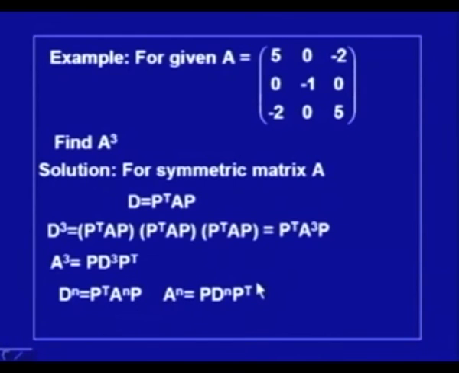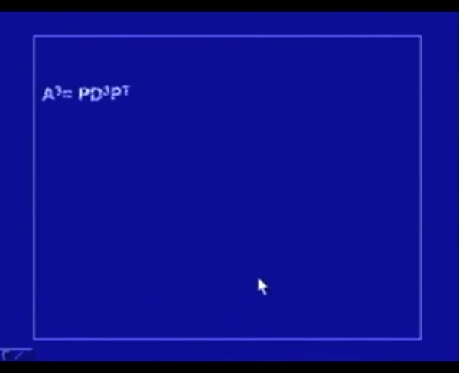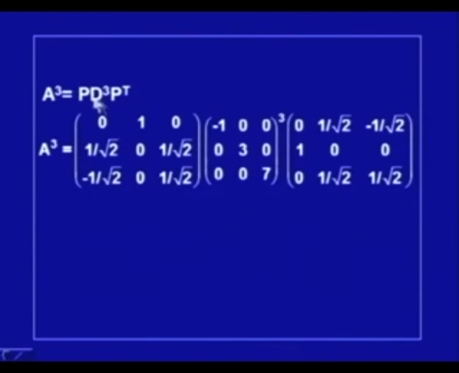I apply this to calculate A cube. A cube is P D cube P transpose, and I have already computed this P in my earlier example, and the eigenvalues are -1, 3 and 7. One can very easily compute minus 1 raised to power 3, 3 raised to power 3 and 7 raised to power 3, and these 3 matrices are to be multiplied to get A cube.